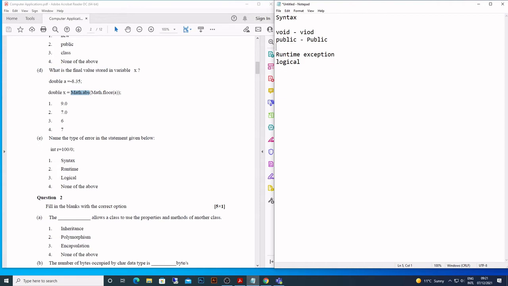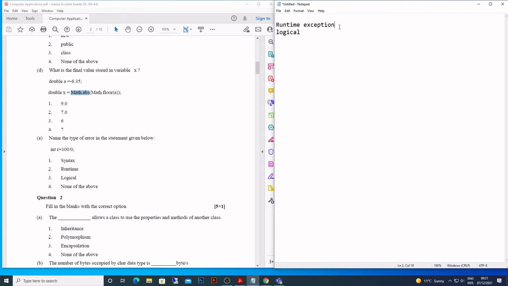Or maybe I write SYSTEM dot out dot println, something like this. So again, S has to be capital, right? These are syntactical errors. Or I forgot to put a semicolon there, right? That is also a syntactical error. So those are syntactical errors.